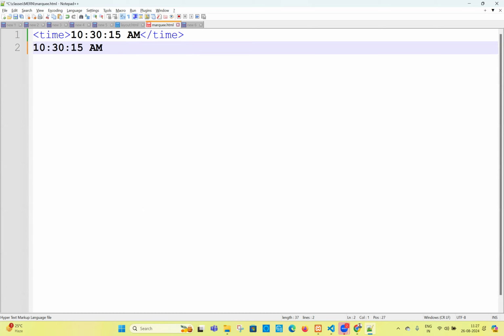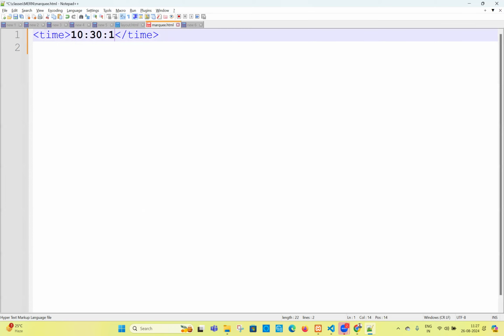That's why HTML5 is recommending to developers, if it is a time, use the time tag, like this, so that the browser will understand. Search engines also can understand, and a user also can understand. What is 10:30? For example, I'm not using AM also. I'm just using 10:30. What is 10:30? Is it a ratio, or something like this?